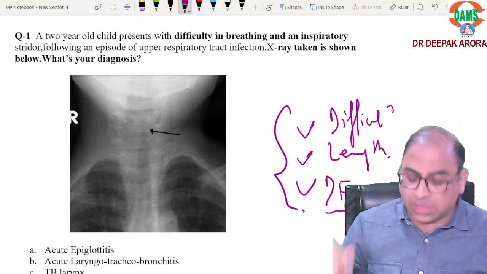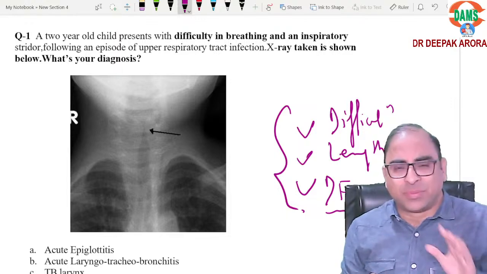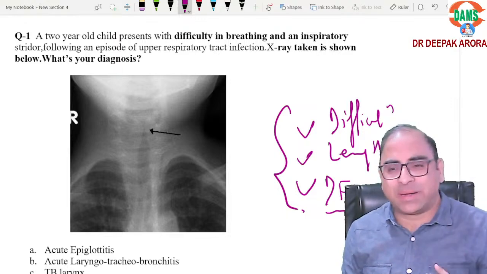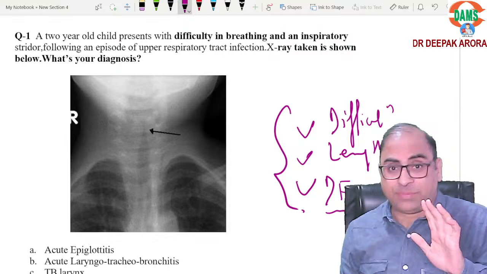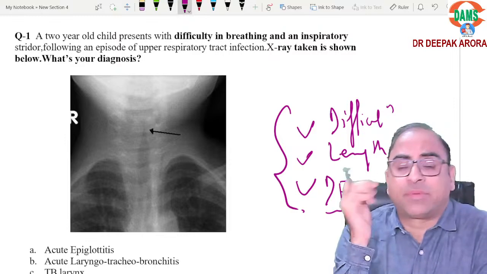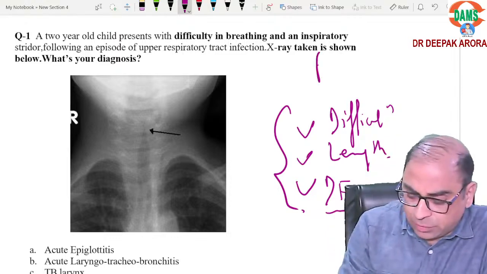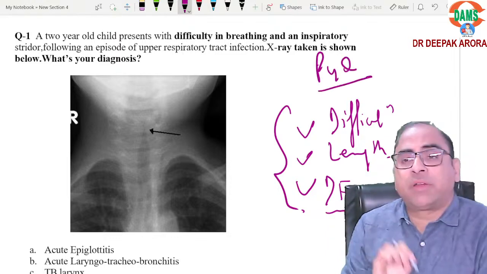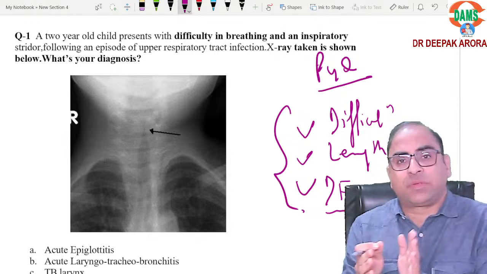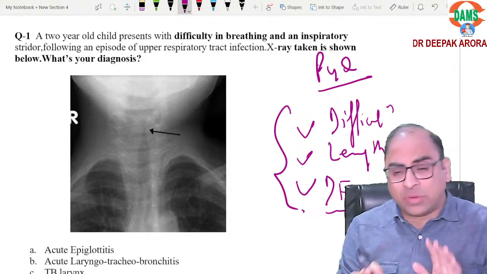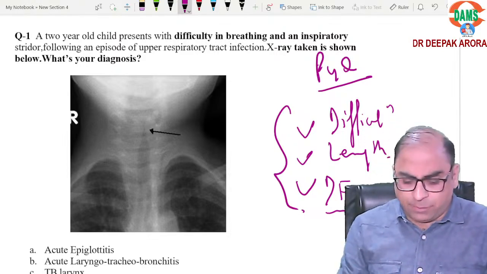Paper was difficult, lengthy. Some students were saying it was like USMLE pattern, but it was very conceptual, and I will prove that in the next 15 MCQs. The questions were very conceptual, straightforward, and PYQs. They were from the previous year topics, previous year MCQs. Clear? So let's start with the first important MCQ.